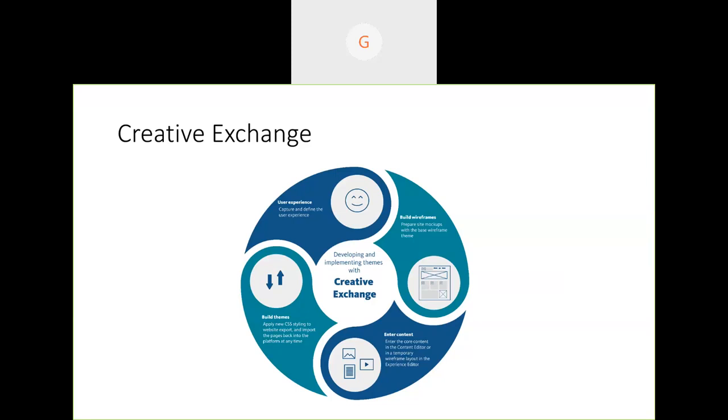Creative Exchange. And there is also another term, Creative Exchange Live. Once we export and give the HTML and everything to the front end, and they make changes and give it back to us, they can instead set up some CLI and gulp tasks. I mean, the settings are already available. If they do it, then those gulp tasks will be watching their changes. So as soon as they make the changes, it will be live. It will be updating onto our Sitecore, whatever Sitecore instance it has been set for.